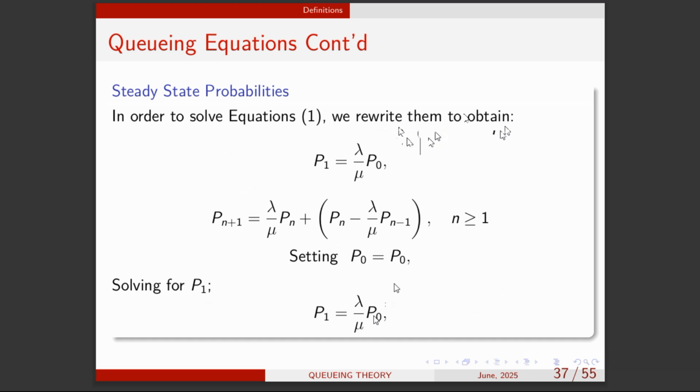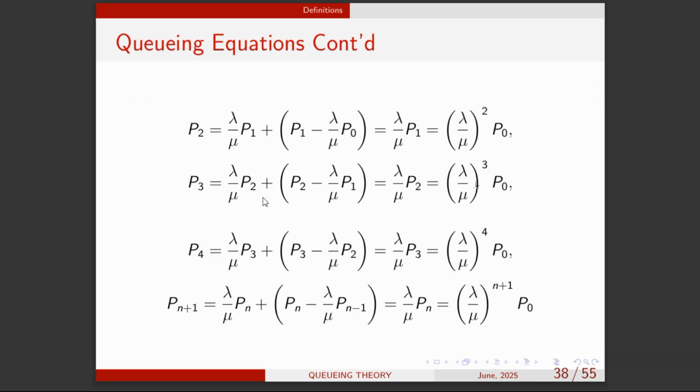So we do the same thing for P3. We realize that it's also rho to the power 3 P naught, right? P4 will also be rho to the power 4 P naught. So meaning Pn should be equal to rho to the power n P naught. You can see that everything is in terms of P naught. What is P naught? We need to find P naught, right?